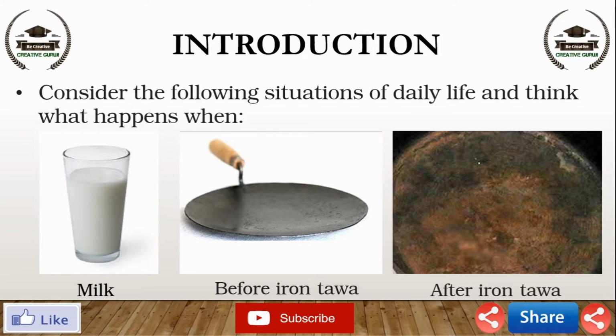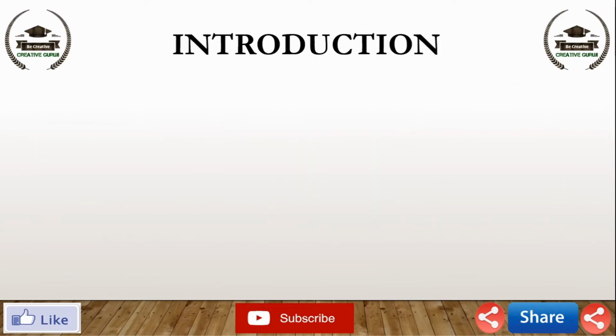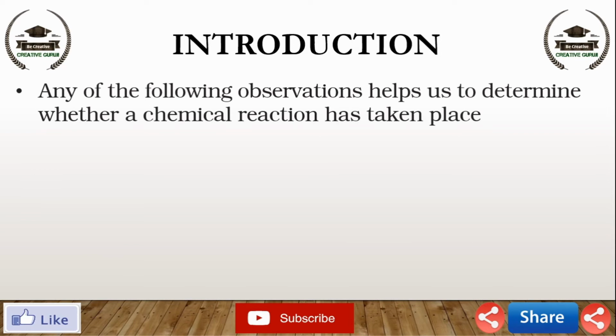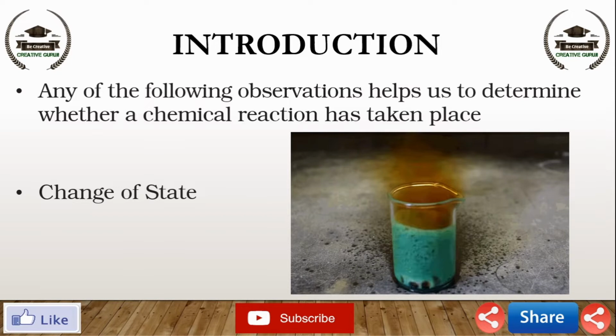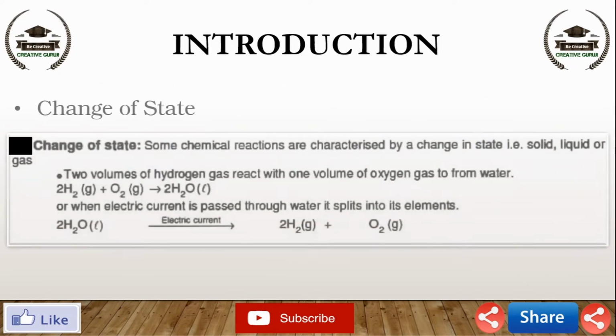First of all, we will clear which conditions determine that a chemical reaction has taken place. Any of the following observations help us to determine whether a chemical reaction has taken place. First one, change in state. Let's also look at an example to understand this. Change of state. Some chemical reactions are characterized by a change in state, that is solid, liquid or gas. Two volumes of hydrogen gas react with one volume of oxygen gas to form water.